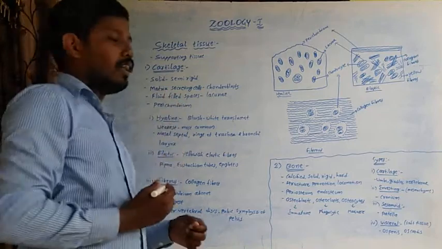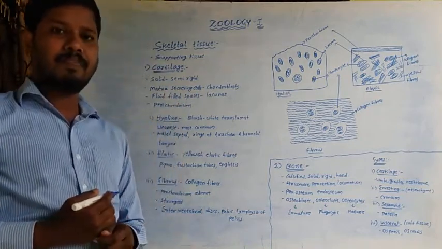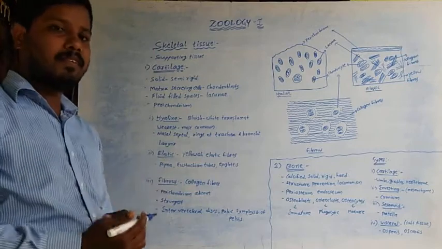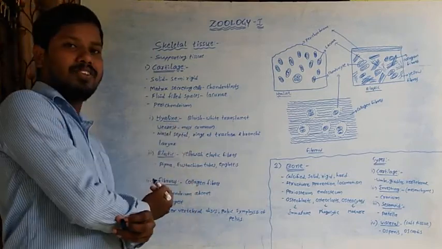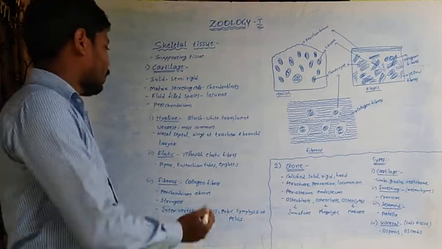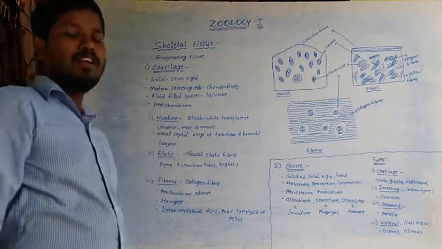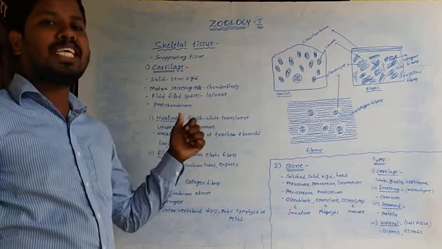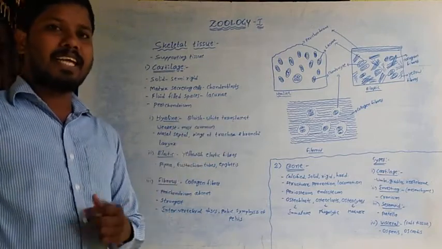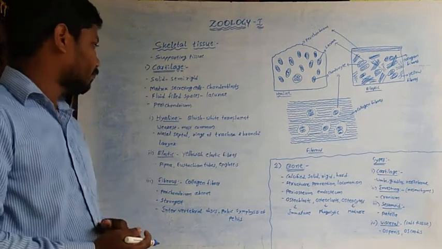Here the cartilage tissue is again divided into three types. Those are hyaline cartilage, elastic cartilage and fibrous cartilage. Hyaline cartilage is a bluish white, translucent, glass-like tissue.